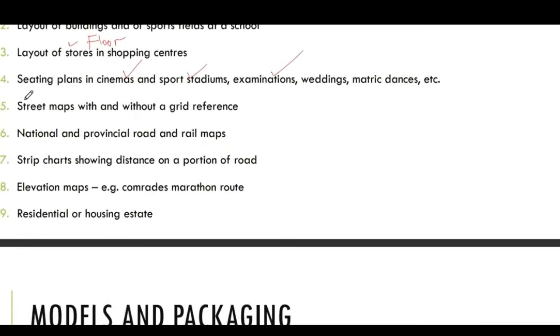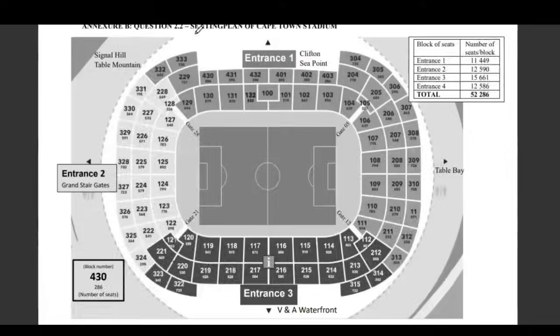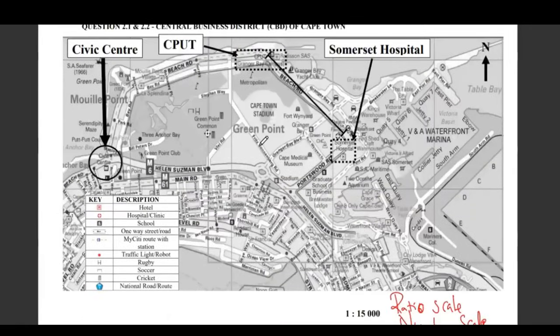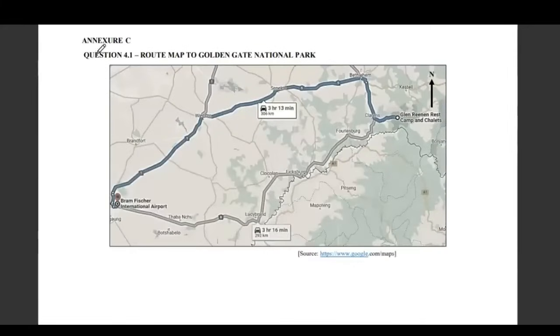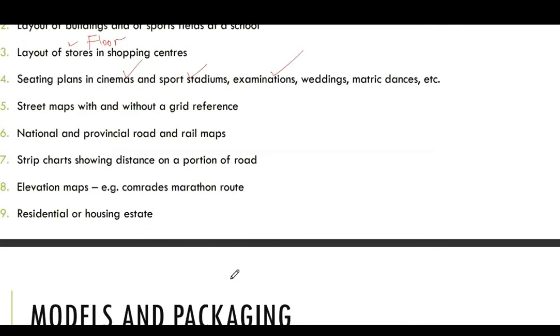Okay, then we look at the street maps. I showed you this already in the next chapter. This street map, why? It has streets. These are streets inside, you see? Look at all these, they are all streets. So it becomes a street map. Then we come to the route map. The route map can take over this place here. Or we have the street maps that are done without a grid reference.